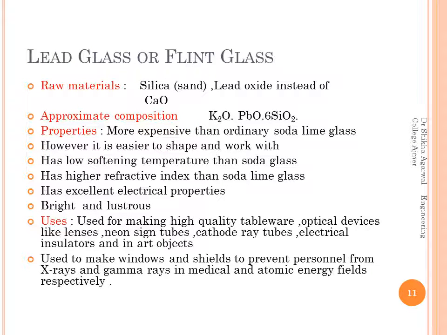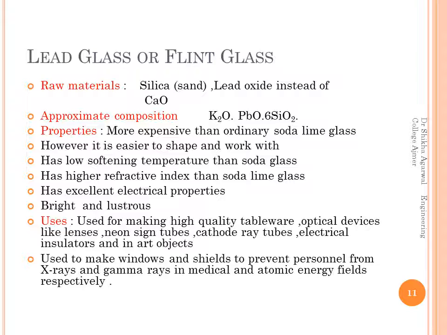Then the third type of glass is lead glass or flint glass. Now here, as the name indicates, it should have lead in it. So the raw materials here will be silica, lead oxide instead of calcium oxide. The approximate composition is K2O, PbO, 6SiO2.